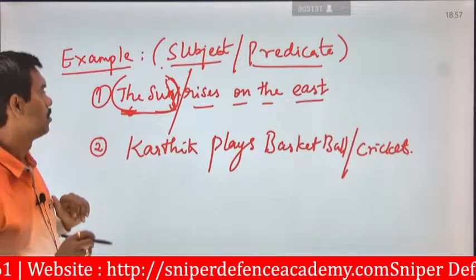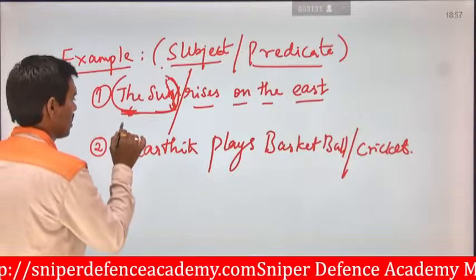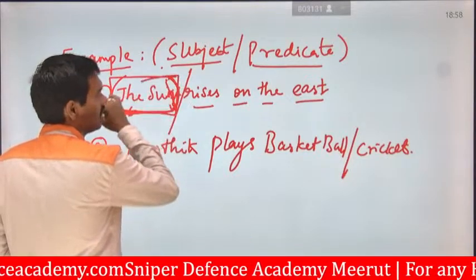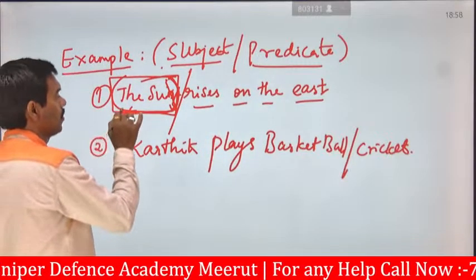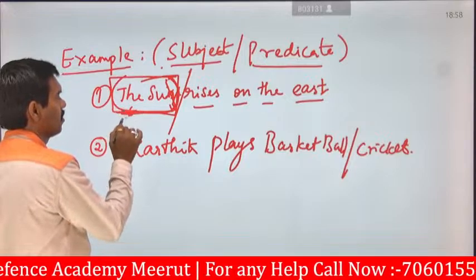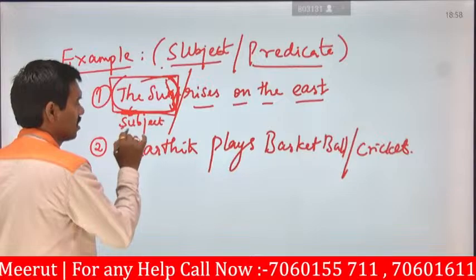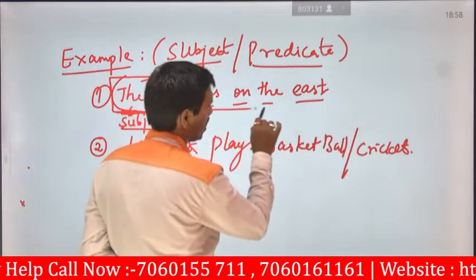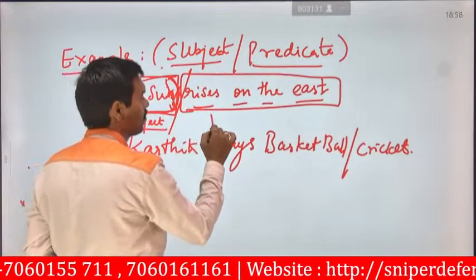So here how are we going to find the subject? The subject means the sun. The sun is the subject. If there is no sun, nothing will happen on the right hand side. So first we are going to identify the subject. The subject will be sun. Just write this, underline this, and write it as subject. And the other things present on the right hand side will all be represented in terms of predicate.